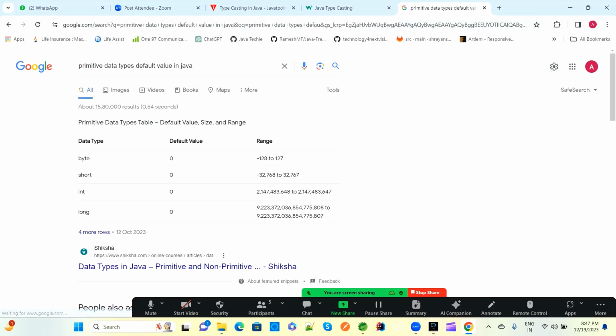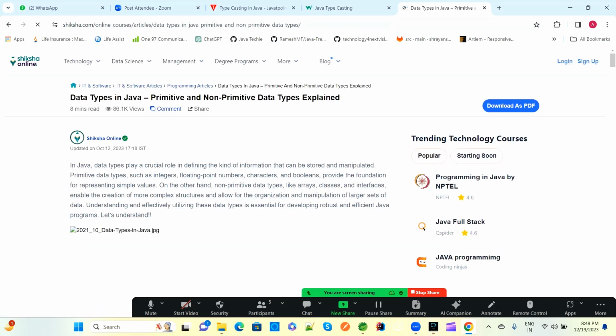Suppose you are not providing a value, then byte will have a default value 0, with a range from this to this, and short will have a default value 0, with a range from this to this, and integer will have a default value 0, long will have a default value 0.